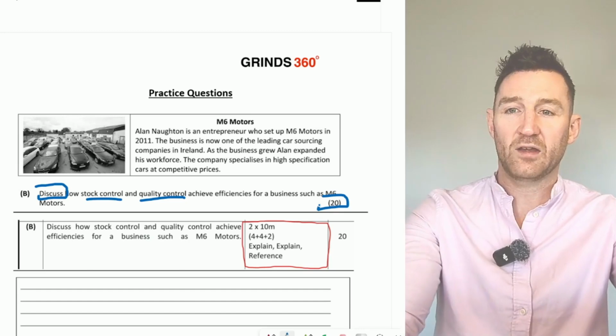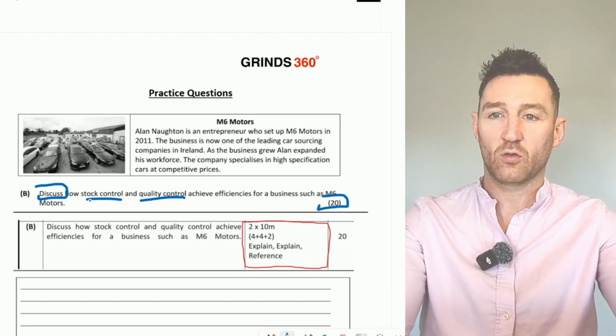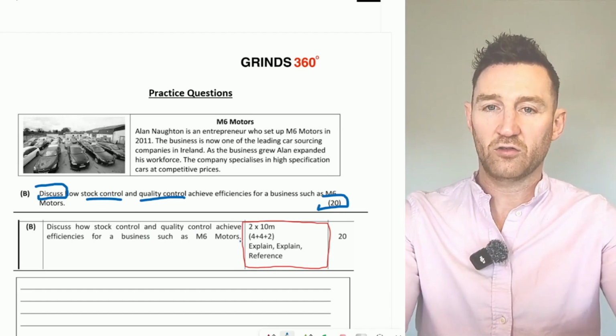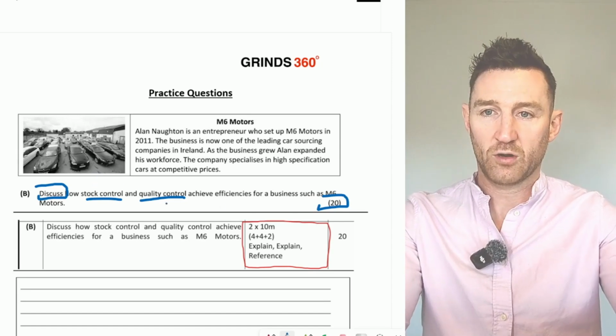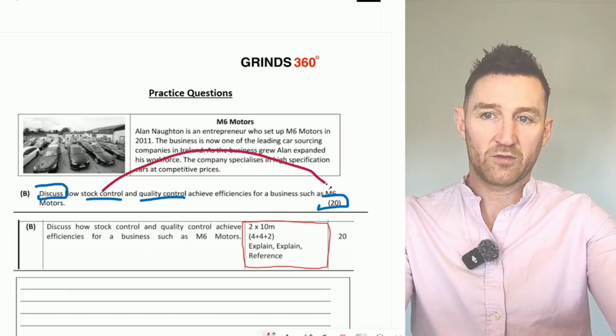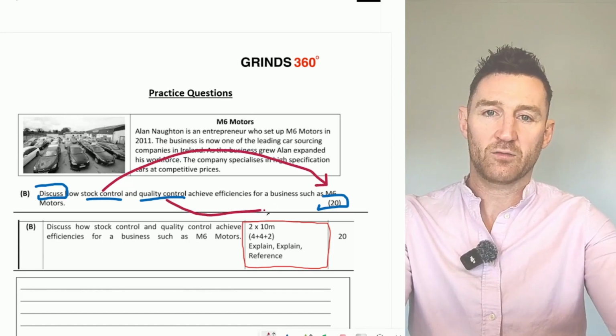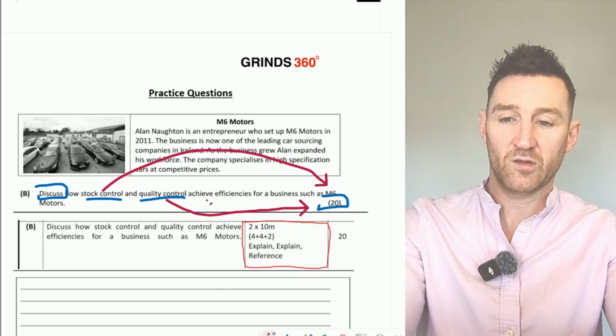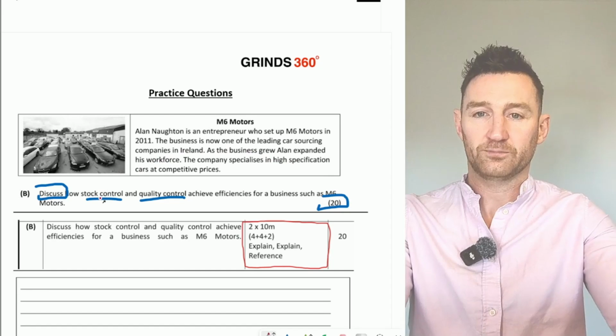Looking at it, you're basically asked to talk about stock control and quality control. It's a 20-mark question: 10 marks for explaining how stock control can achieve efficiencies and 10 marks for explaining how quality control can achieve efficiencies. So we take stock control here.